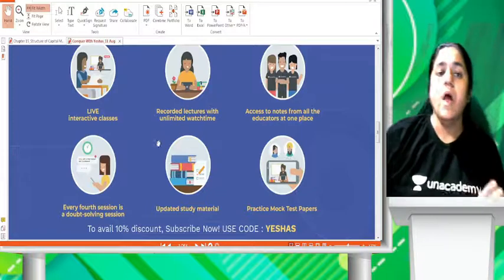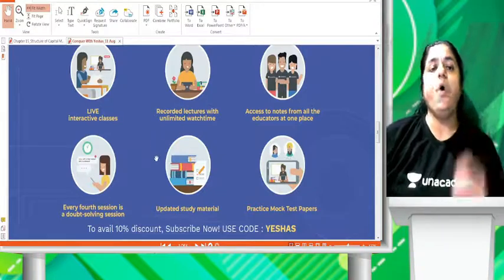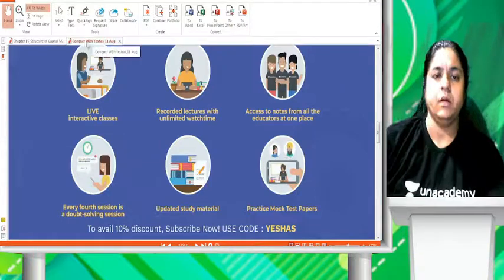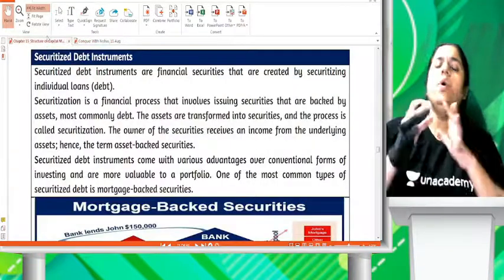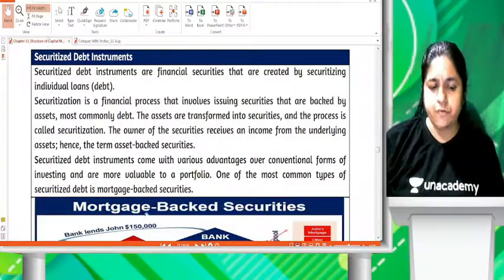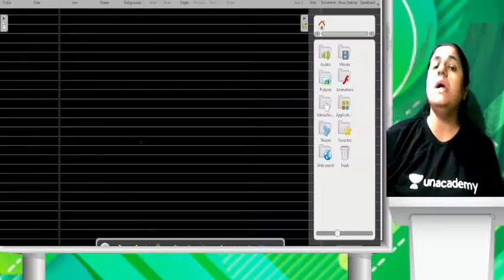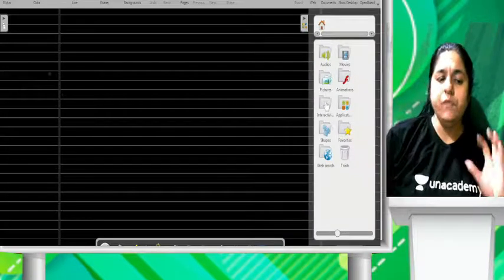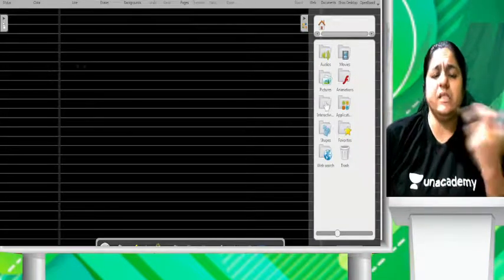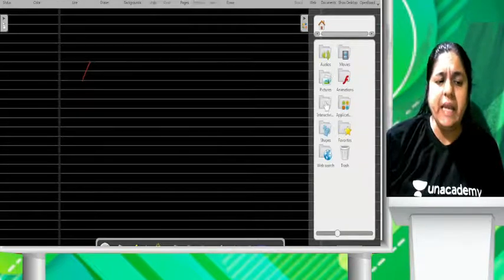Okay, now let's start with the concept of securitization. Now what do you mean by securitization? First, let me show you what you mean by securitization. First thing, here suppose I say one bank. Name it any bank, say SBI Bank.